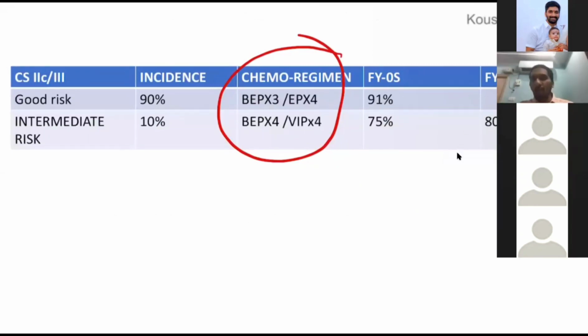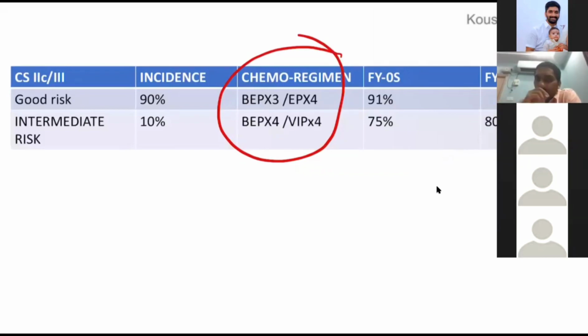Now I am unmuting you all. Management of seminoma and NSGCT is clear for you. You can ask your questions. Any doubts you have?